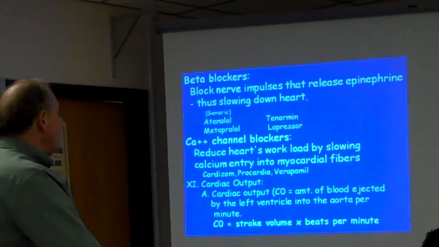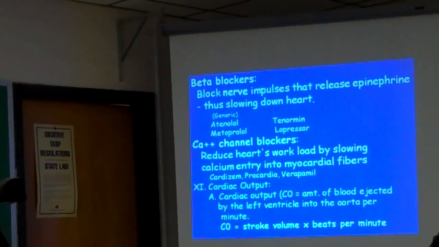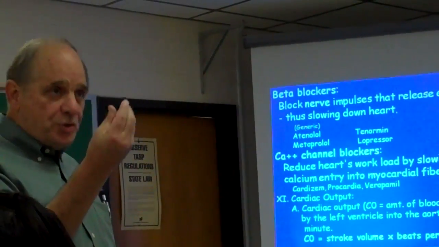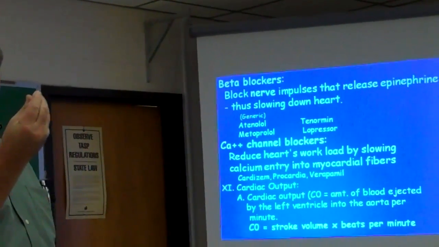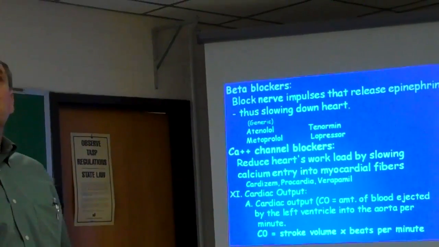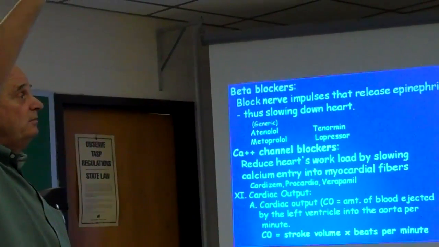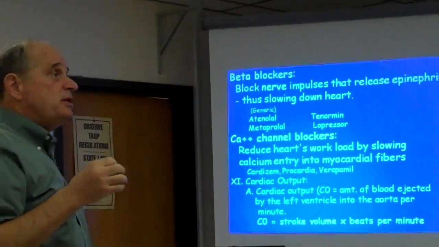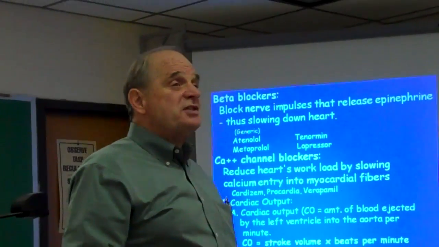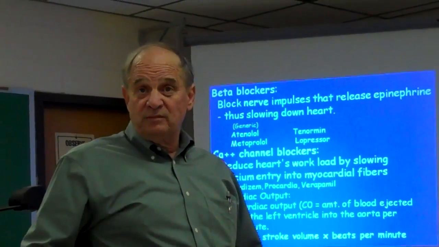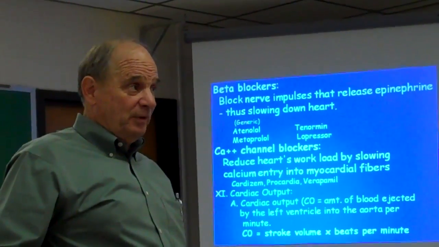Okay. Now cardiac output is stroke volume. Stroke volume is this, y'all. Each time it does this, that's stroke volume, times beats per minute. That's how you figure cardiac output: stroke volume times beats per minute. That is it. Now, these various nuclear stress tests, y'all, will show the cardiac output.